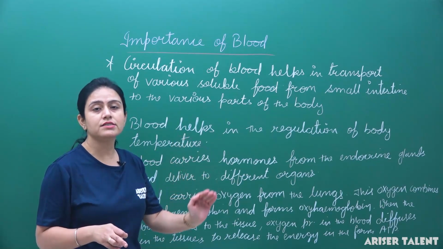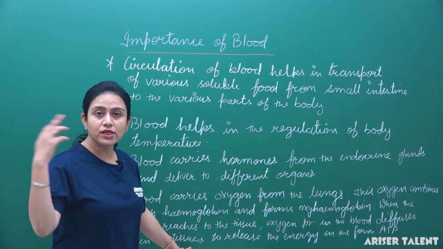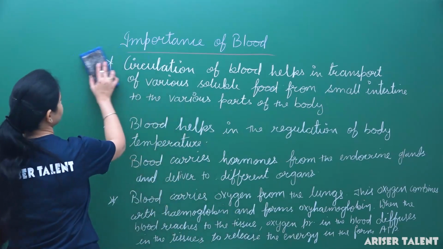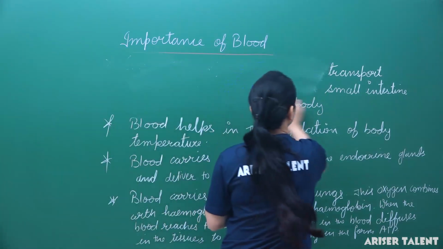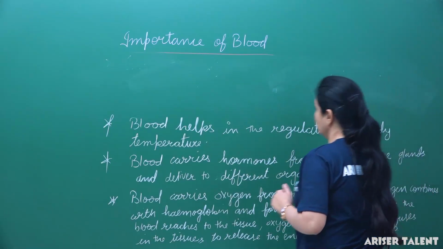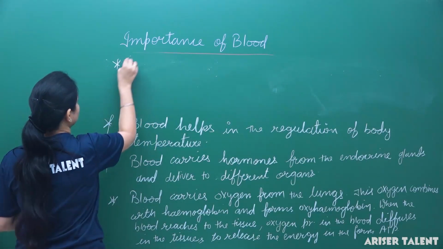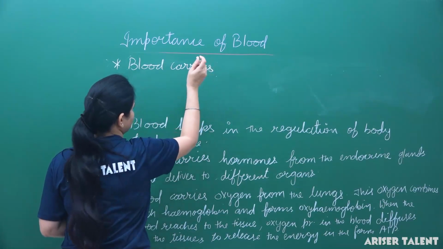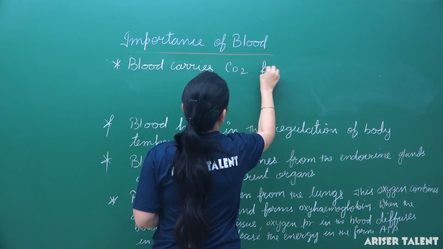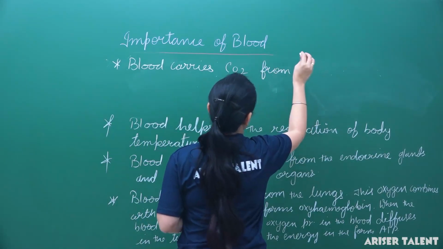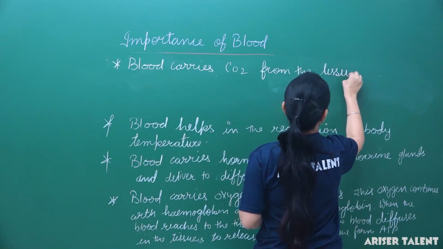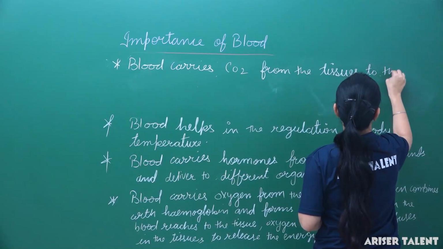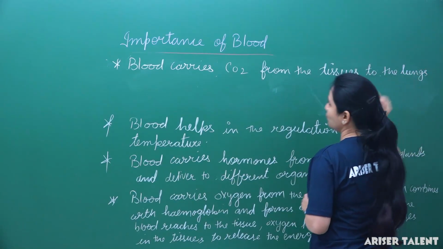Then the blood carries carbon dioxide from the tissues to the lungs to breathe out.